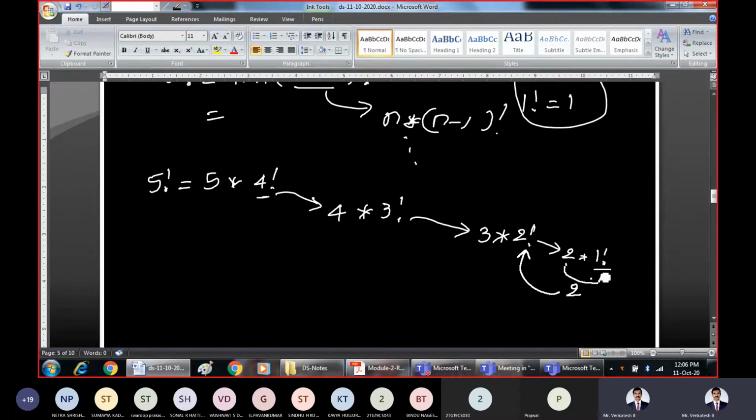From here we called this function again, and we reached the base criteria, the terminating criteria, and we are again coming back. Now the results are being returned. What is the result of this 2? 2 is being returned to this place. What is the outcome of this factorial 2? Now I'll show the return values in a different color.